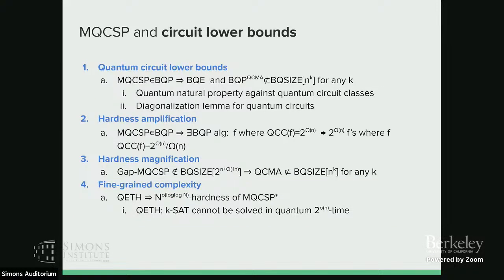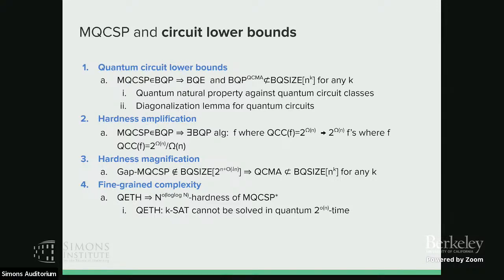You can also have the connection between MQCSP and circuit lower bounds. For example, if MQCSP is easy, then you can show circuit lower bounds for BQE and BQP to the QCMA. The idea still follows that quantum natural property against quantum circuit classes. And we also need some diagonalization lemma for quantum circuits. We also have hardness amplification, hardness magnification, and fine-grained complexity.